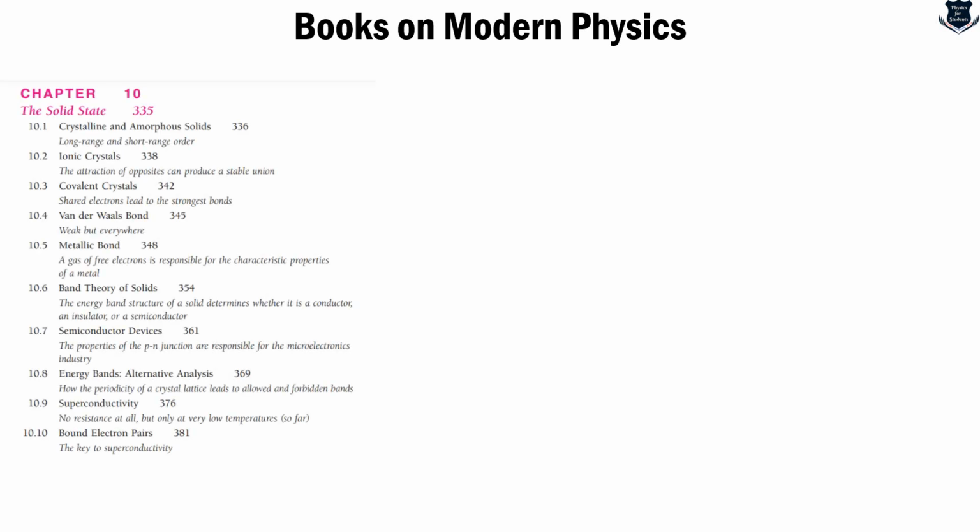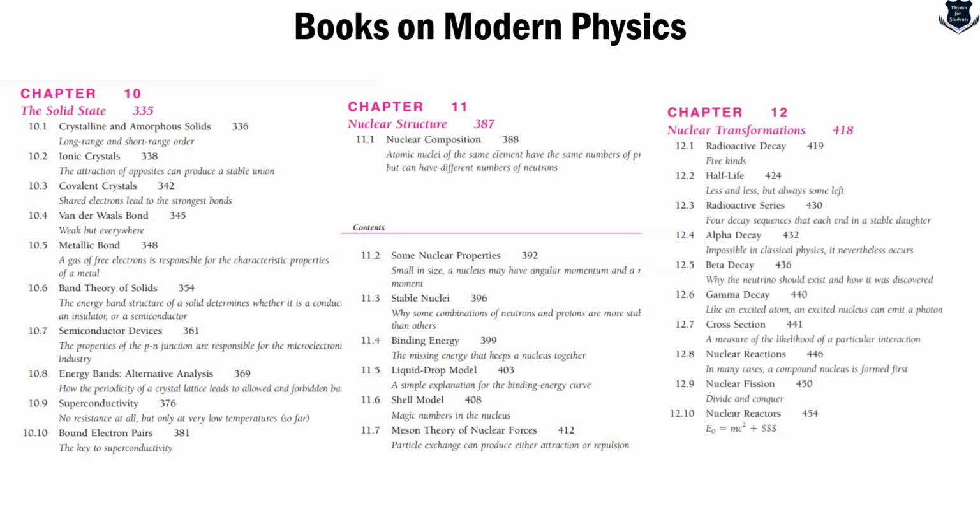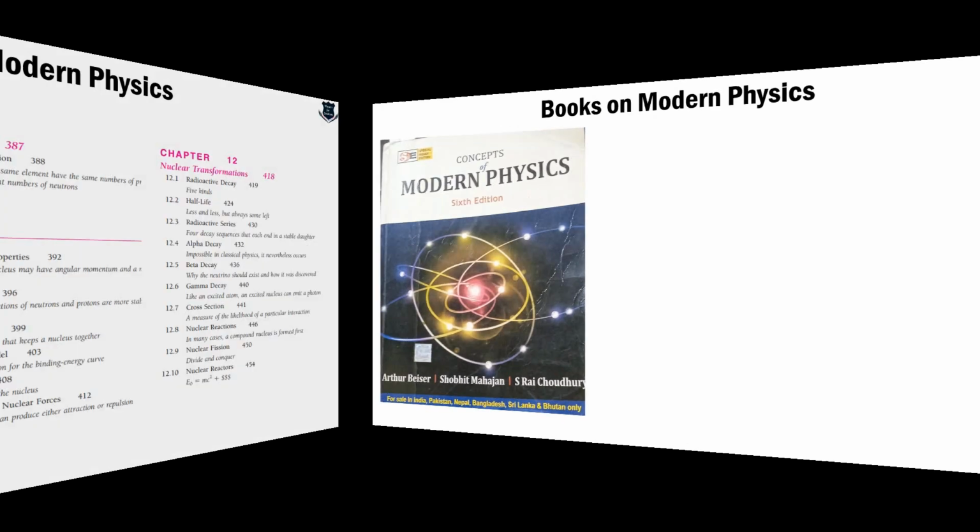So now we come to solid state physics. As you see, metallic bond, band theory of solids, etc. are dealt with. Then it goes into nuclear structure, which covers nuclear properties, the binding energy, etc. And then it goes into nuclear transformations, which covers beta decay, gamma decay, cross section, and all of those.